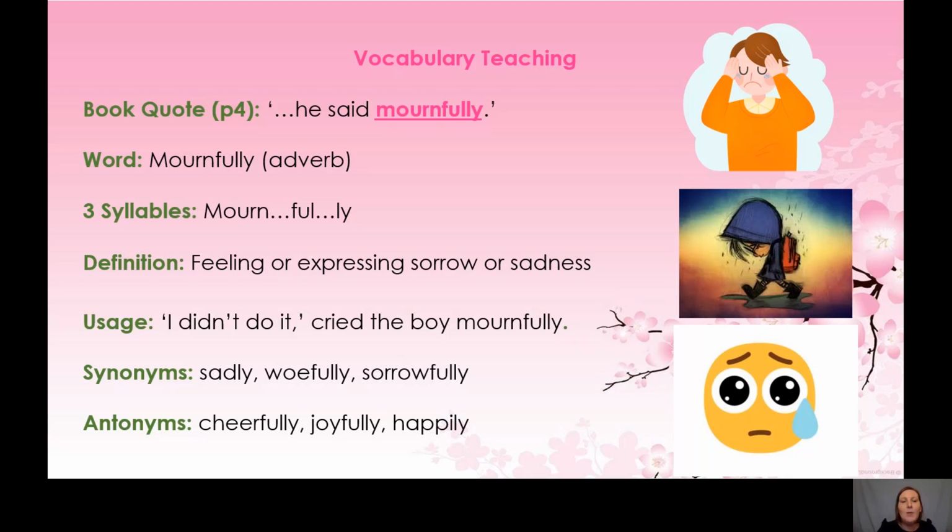So, for example, you might use it in, I didn't do it, cried the boy mournfully. Synonyms, so words that mean the same as mournfully, could be sadly, woefully, sorrowfully. And antonyms, so words that mean the opposite, are cheerfully, joyfully, happily.